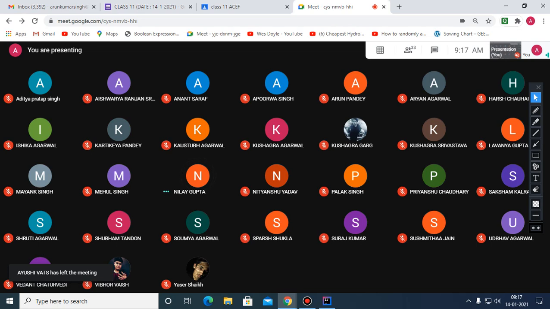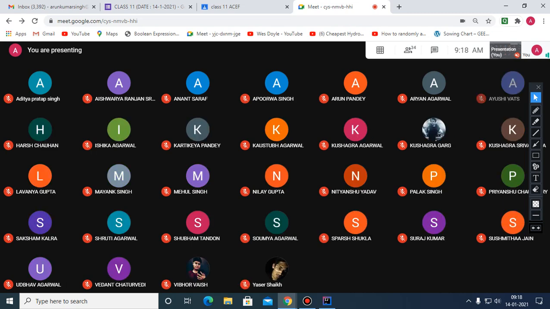Sir, what will be the major difference between stack and accumulator? Beta, stack is a data structure which uses a group of registers as a stack. It means that if you keep putting one book on top of another book in a bookshelf, that becomes a stack. And accumulator is a simple register. Simple register means simply a memory location where the compiler is storing intermediate results.